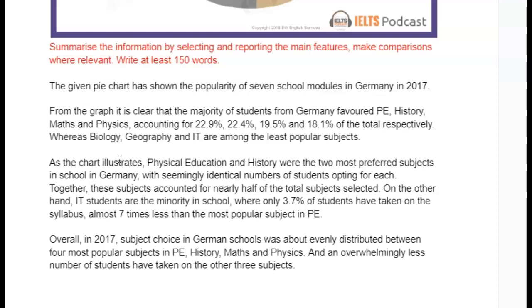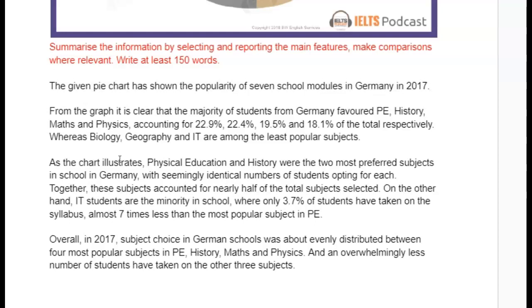Well, that's not really true. IT students. It's just which ones were popular. So it's not like it's an inaccurate expression here, because the graph is asking you which subjects were the most popular. It doesn't mean that there were fewer students in those subjects. So maybe all the students took all of these subjects, but some were less liked than others. Does that make sense? So I don't want you to say that IT students are the minority in school. It's an inaccuracy. We don't know that. It should have been, on the other hand, students who preferred IT are the minority in school.